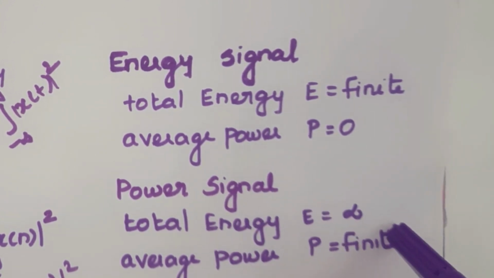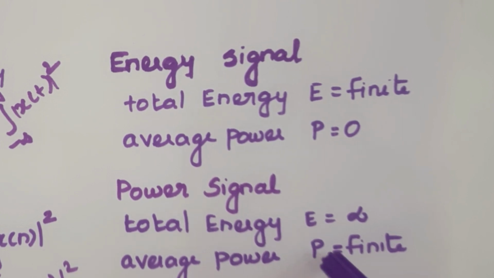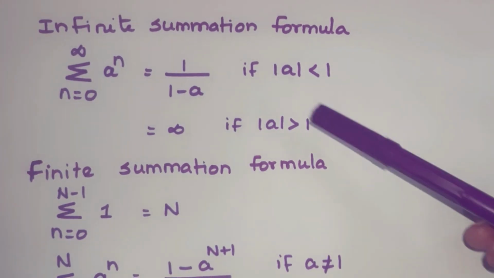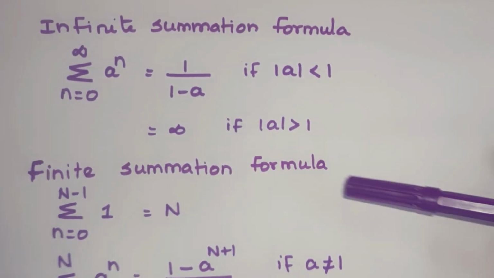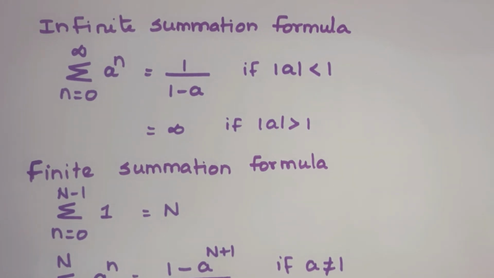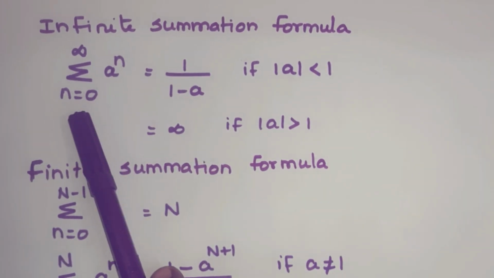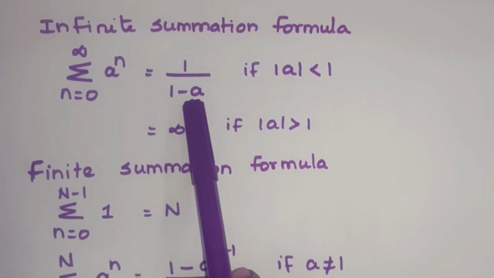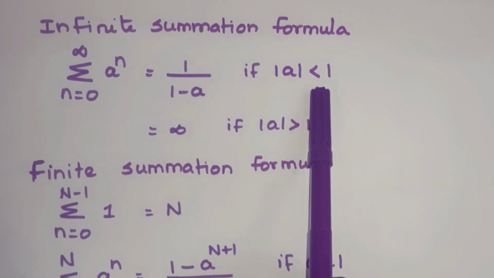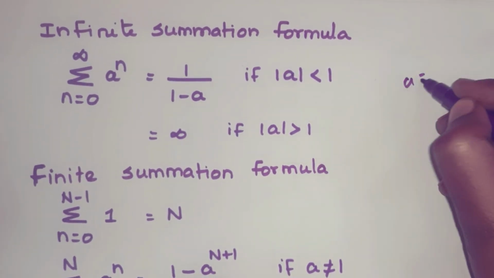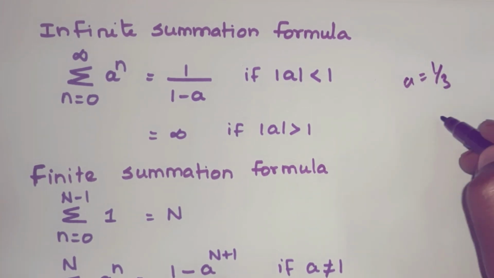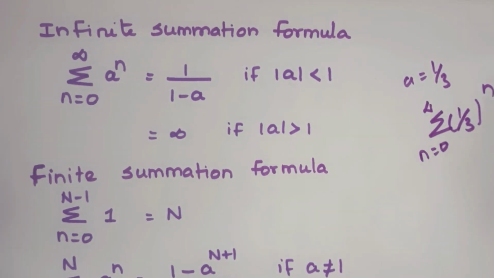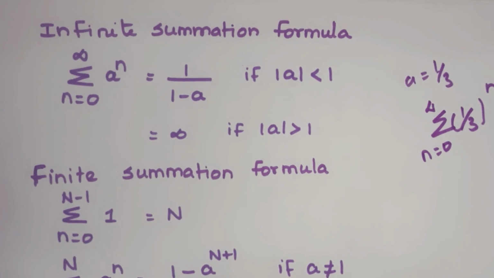Before getting into the problems, let us see some finite summation formulas and infinite summation formulas, which are useful to solve the problems. First, the infinite summation formula, which is used in these energy and power calculation problems. Summation n is equal to 0 to infinity a power n is equal to 1 by 1 minus a, if modulus of a is less than 1. For example, if your a value is 1 by 3, which is less than 1, then summation of 1 by 3 power n, n equal to 0 to infinity, gives 1 by 1 minus 1 by 3, right?